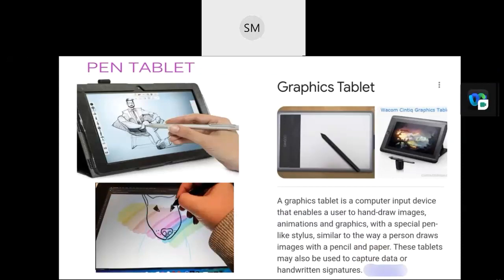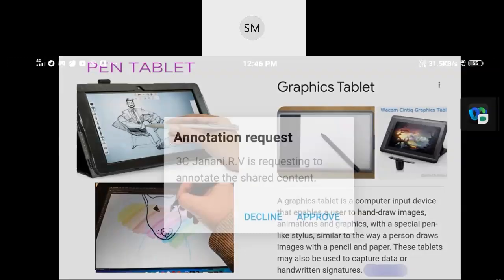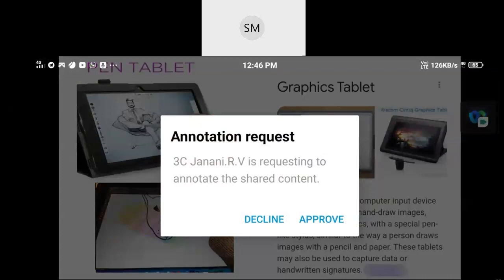The next one, pen tablet. So what is the use of this pen tablet? A pen tablet is also known as a graphics tablet. It's also known as a drawing pad, drawing tablet, or digital drawing tablet.